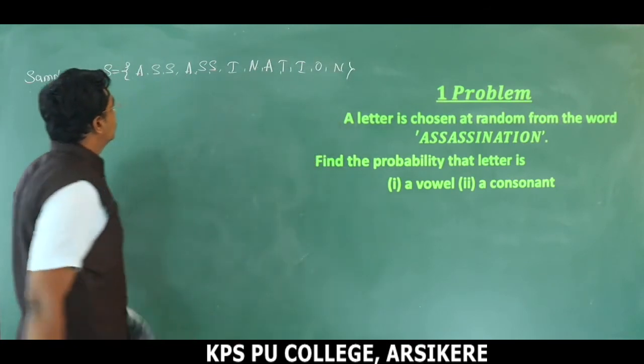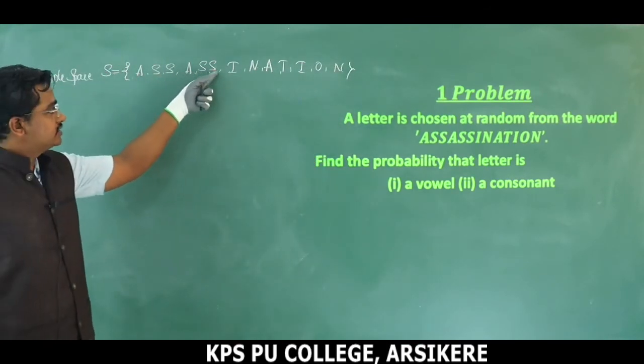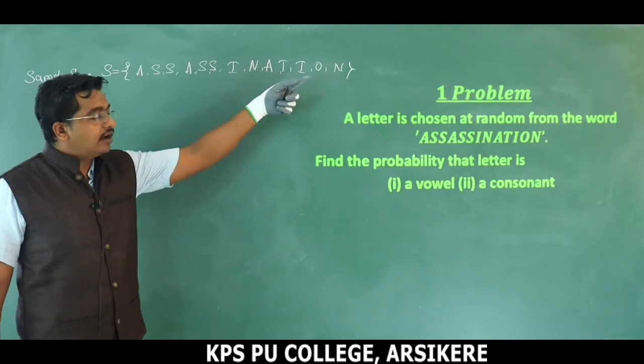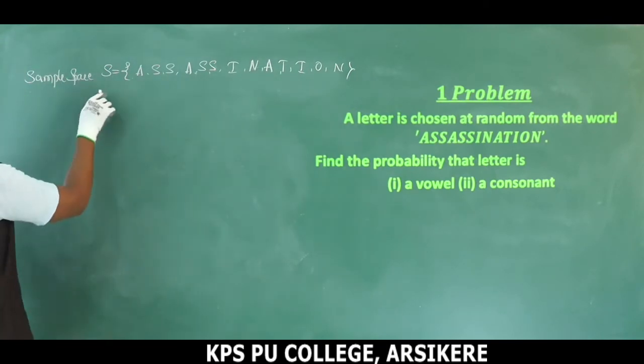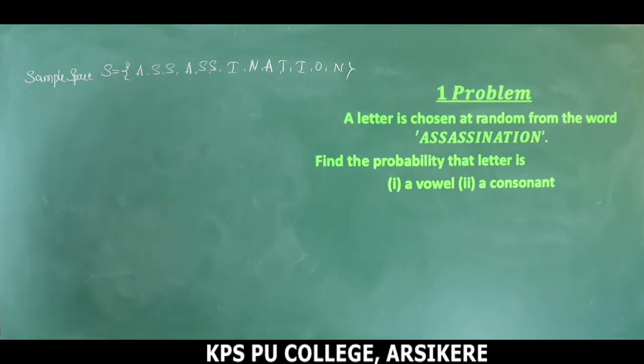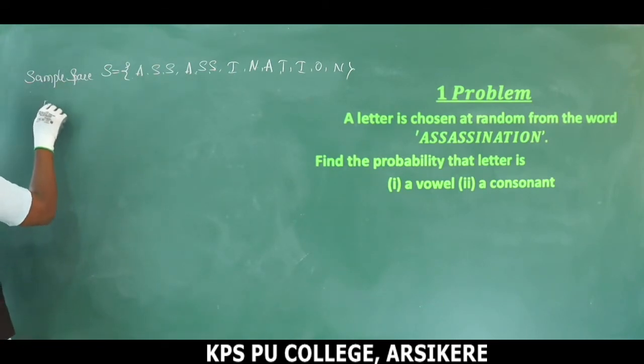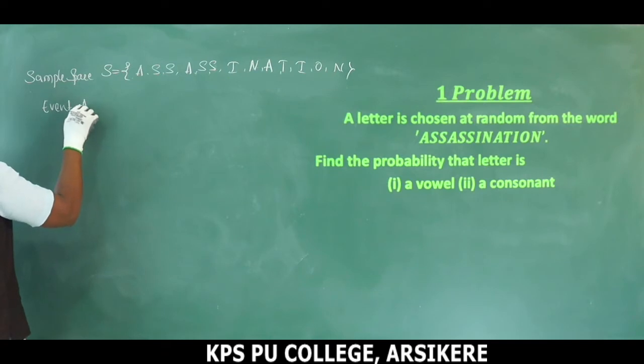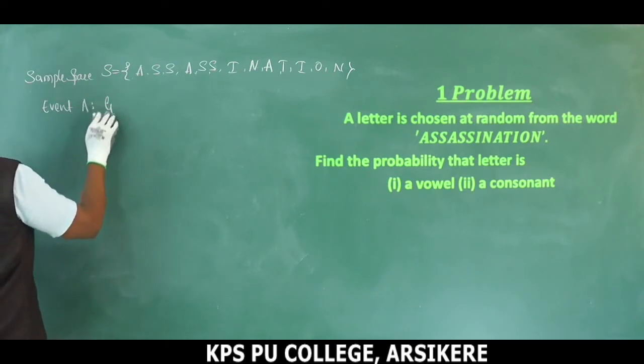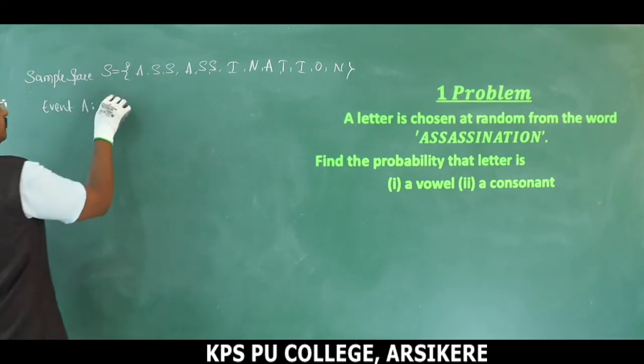How many letters does it have here? 1, 2, 3, 4, 5, 6, 7, 8, 9, 10 and 3, 13. So therefore N of S will be 13. Okay, next one. The first condition is vowel. So event A: the chosen letter is vowel. We have to choose a letter, right?